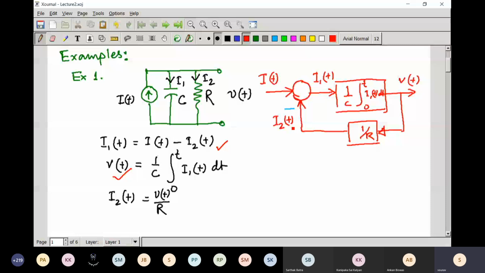So it is very interesting to see that this simple electrical circuit also works on the feedback principle. And here you can see that it is using feedback, and it is called negative feedback.